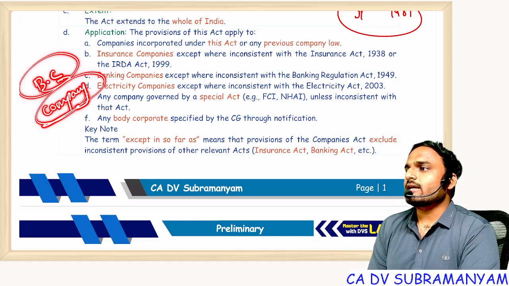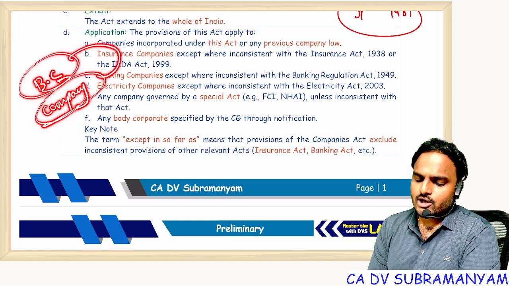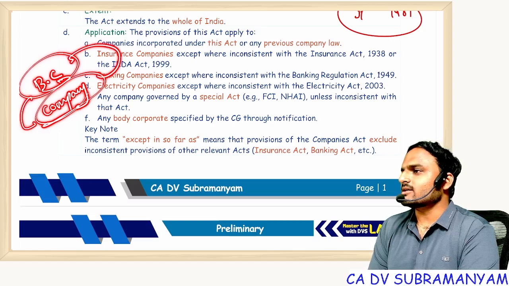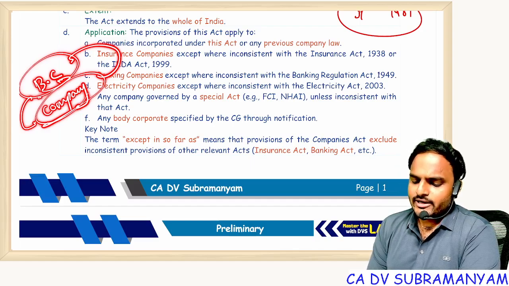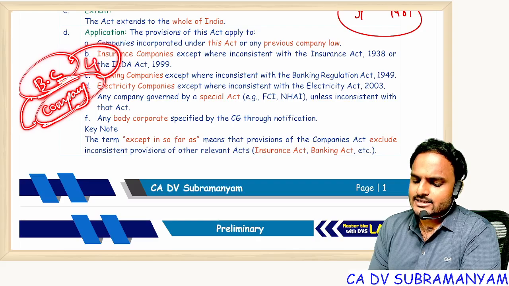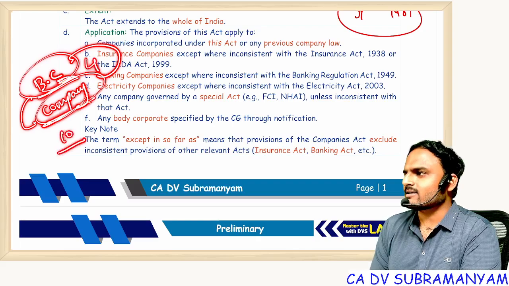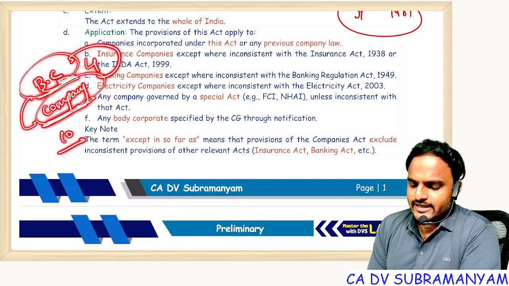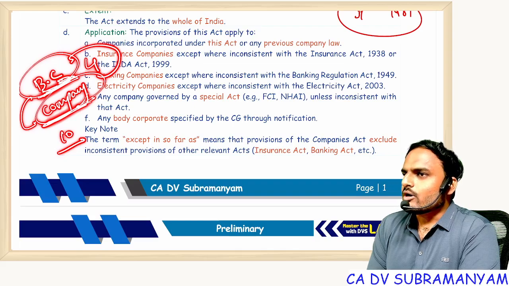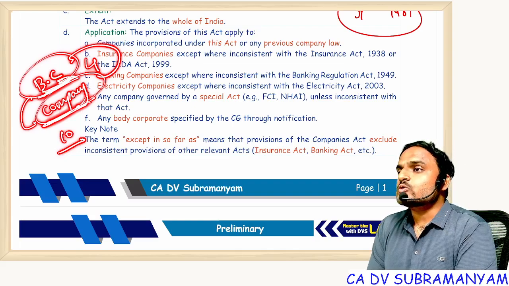Now everyone will tell a point. Sir, every company is a body corporate. Every body corporate is not a company. Yes or no? Even if I ask you in detail, body corporate has to satisfy some 4 characteristics, whereas a company has to satisfy some 10 characteristics. But listen carefully, every company is a body corporate because a body corporate is an incorporated association.